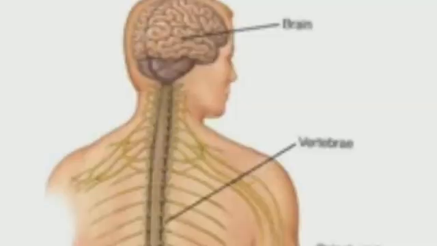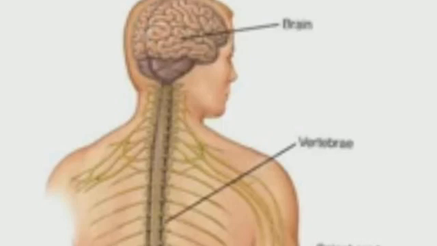Okay. Next, another topic is spinal cord. Spinal cord extends from the back of the hindbrain to the lumbar region through the neural canal of the vertebral column. Next, shape of the spinal cord is cylindrical.